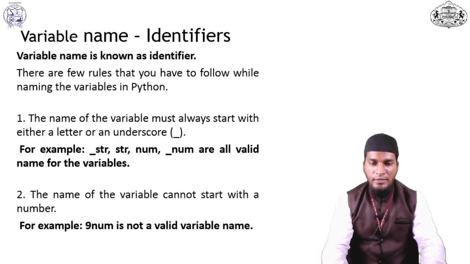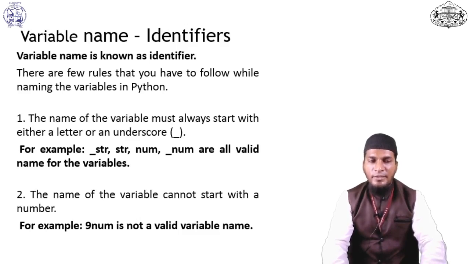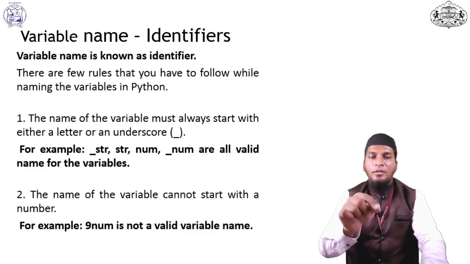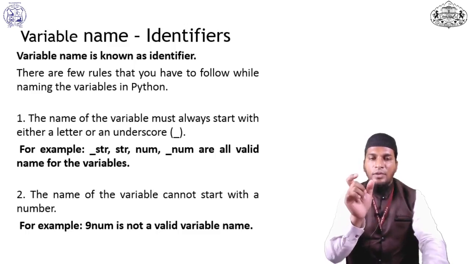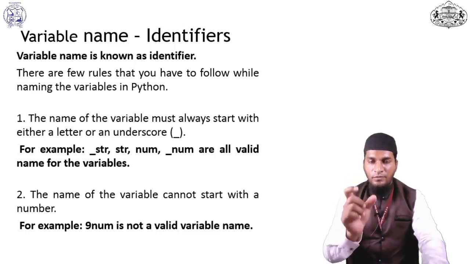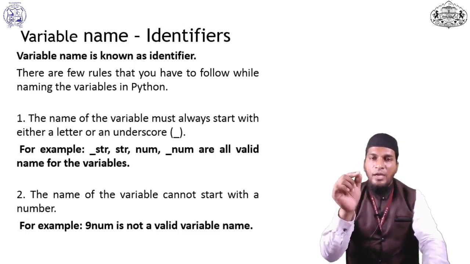There are some rules to declare variables in Python. We can start a variable name with an underscore. We cannot start a variable name with a number. For example, underscore str name will be accepted. But if we declare a variable like 9num, starting with a number, it cannot be accepted because a variable cannot start with a number, like 1 2 3 num.